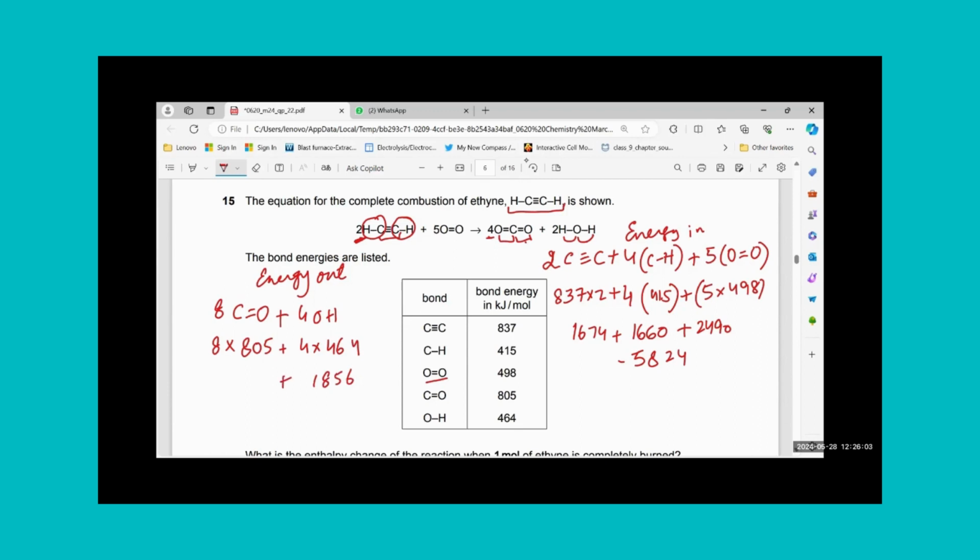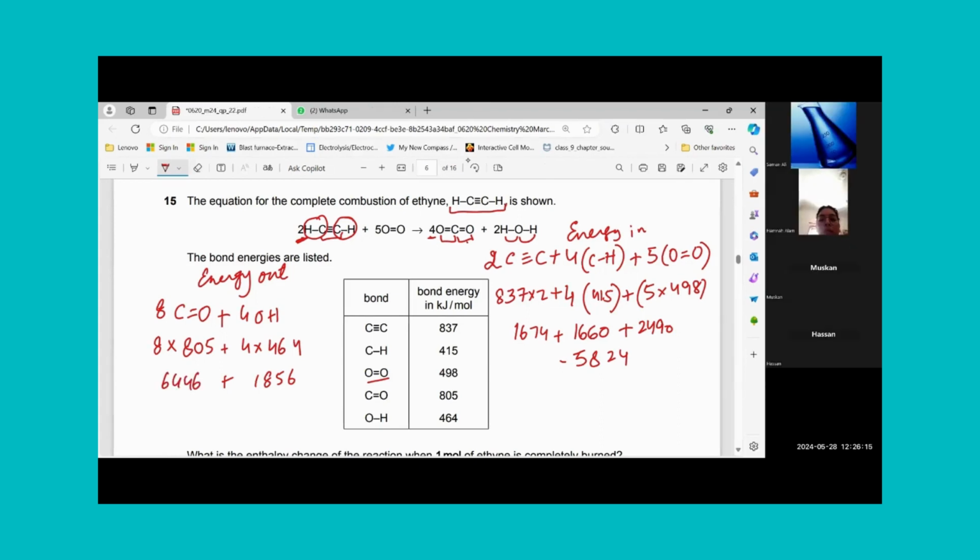And 805 multiplied by 8 gives me 6440. And when I add them together, 8296.